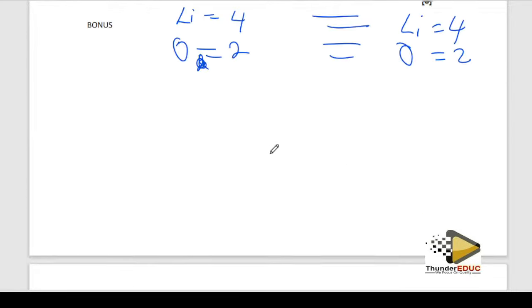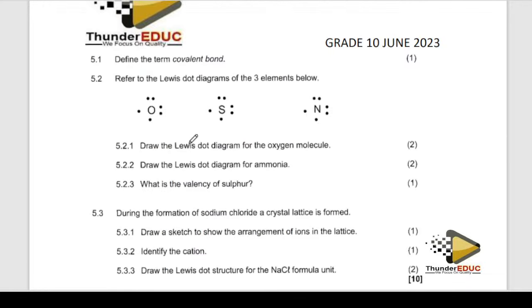I think that's the bonus. What about this? Draw the Lewis diagram. Guys, don't go without knowing how to draw a Lewis diagram. Please. Define covalent bond is the definition. Make sure that you know how to define it. Lewis diagram of oxygen. Guys, oxygen is like this. Don't forget that this is formed by sharing.